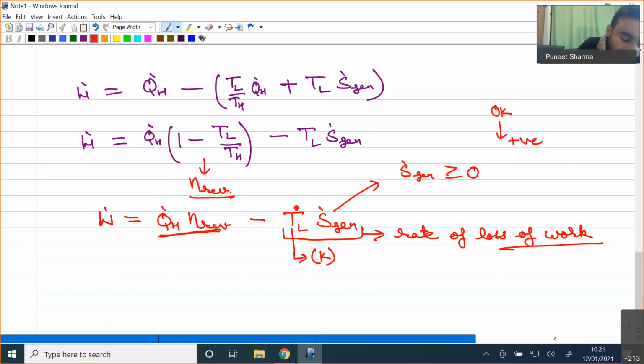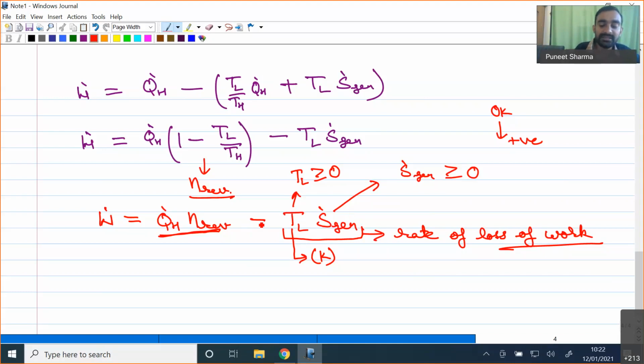So my TL parameter will also always be greater than or equal to 0. Even if I go to absolute 0 temperature, only then will it be 0, and above that we will have some positive value. So both S generation and TL always have positive values. Because of that, this combination of TL into S generation is what we are subtracting over here.